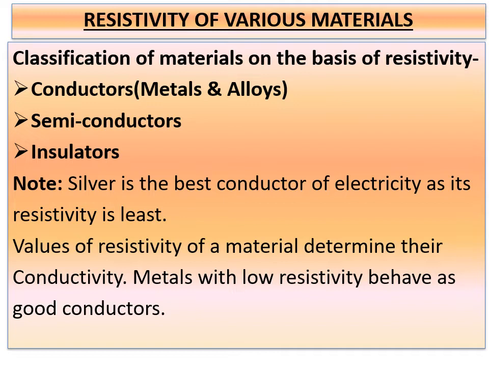And one more note point you have to remember: silver is the best conductor of electricity as its resistivity is very low, which we will see in the tabular form. The values of resistivity of a material determine their conductivity. Metals with a low resistivity behave as good conductors. So metals like copper are therefore used for making electrical wires.